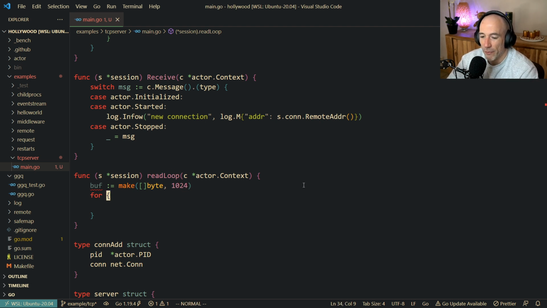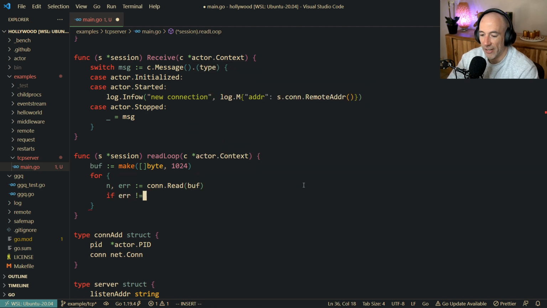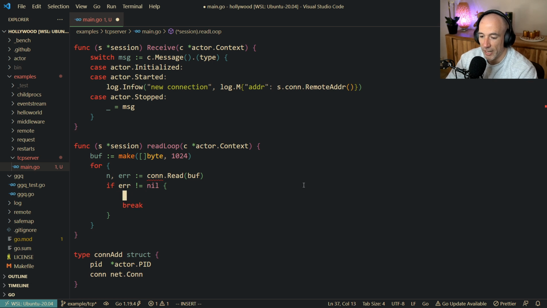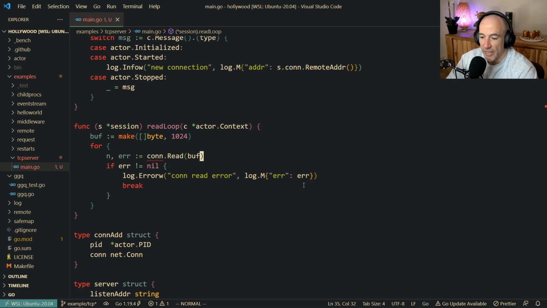So 1024 is fine. We're going to make this buff. We're going to say that the n number of bytes read, error is con read into this buffer. If r is not nil, we're going to say break, and we're also going to say log error w, con read error, log m adder, no, not adder, r, by the way, r, boom, just like that. Con read is bad, so what we're going to say is scon read, and we have n.